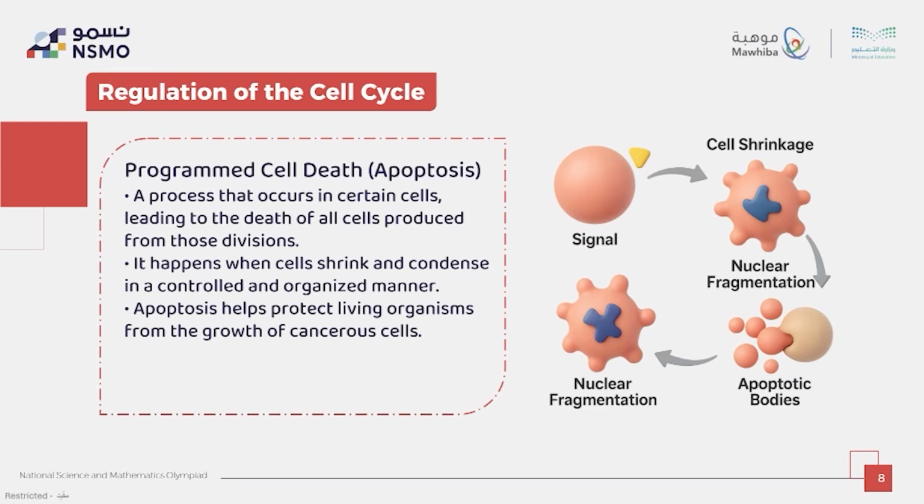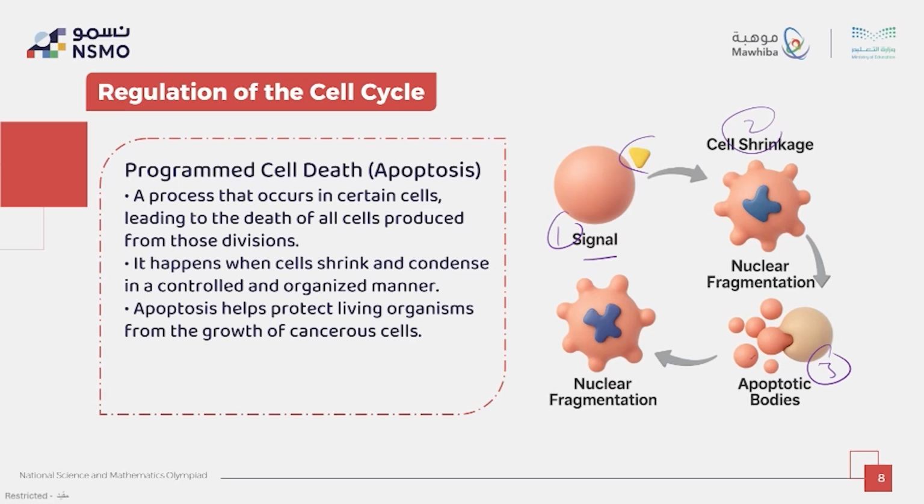We start with the first one, signal. The cell receives a signal telling it that it is time for programmed death. Second, cell shrinkage. The cell begins to shrink and lose its normal shape. Number 3, formation of apoptotic bodies.